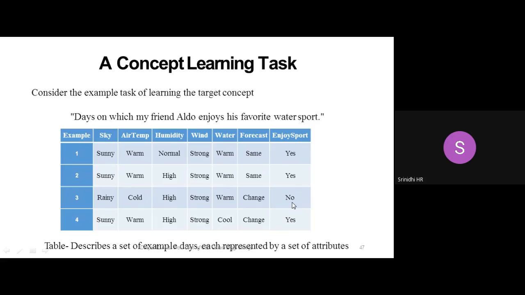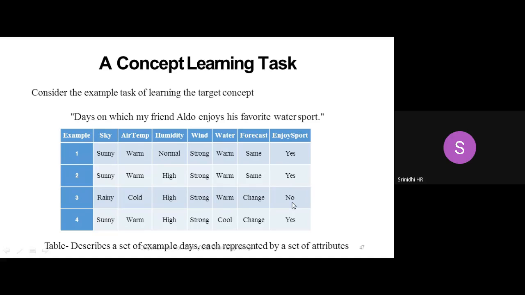So what is the gist that we got here? We have a situation where we have n number of attributes given a hypothesis. A hypothesis is a situation, the beginning of the situation. Let's consider hypothesis 1 and example 1.